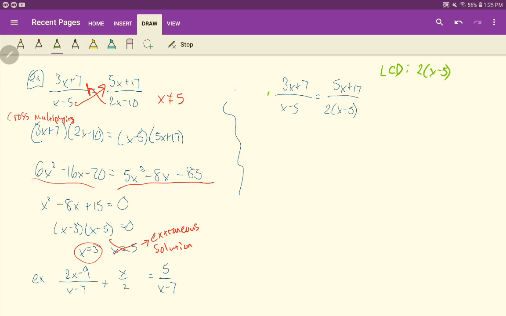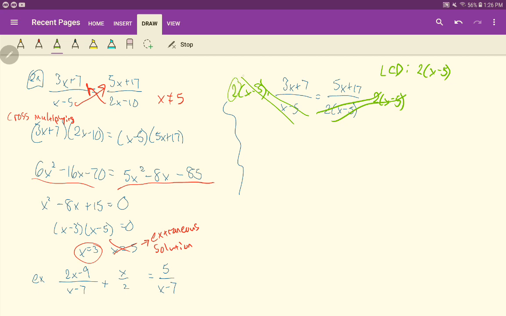So we'll multiply this side by 2 times x minus 5, and we'll multiply this side by 2 times x minus 5. In doing so, notice what happens. Our denominators cancel here, right? And the denominator cancels here. So we are allowed to clear or eliminate the denominator. This is sometimes what the strategy is called, clearing the denominator or eliminating the denominator.